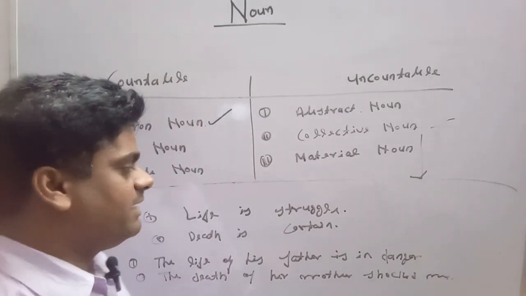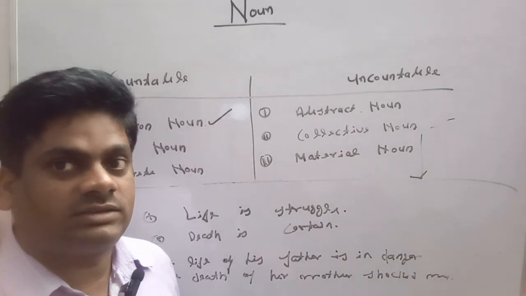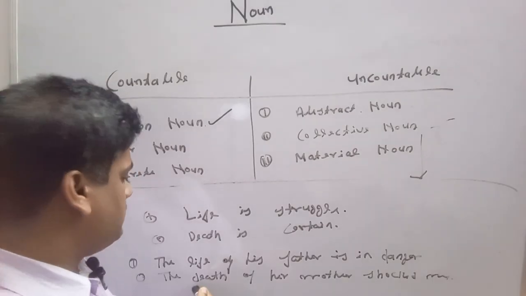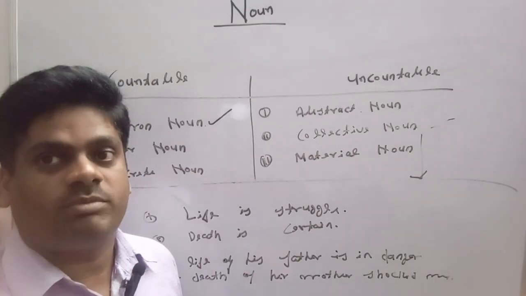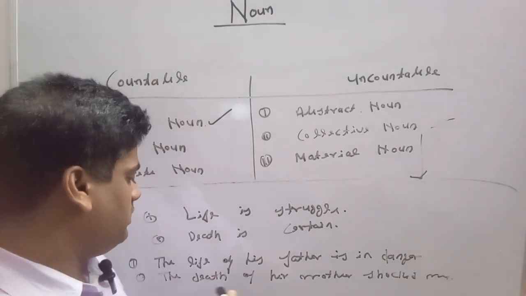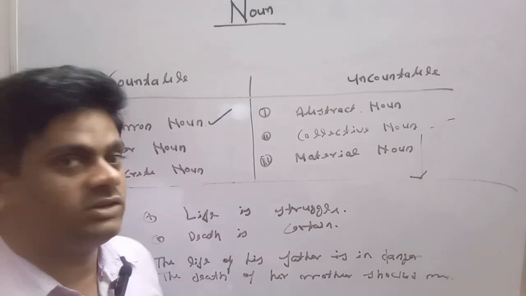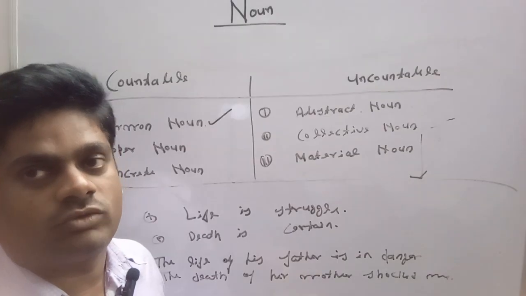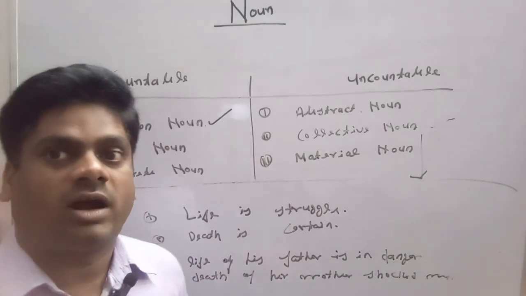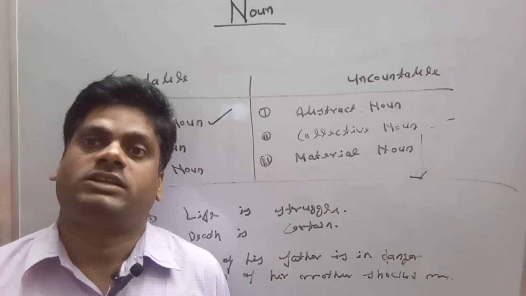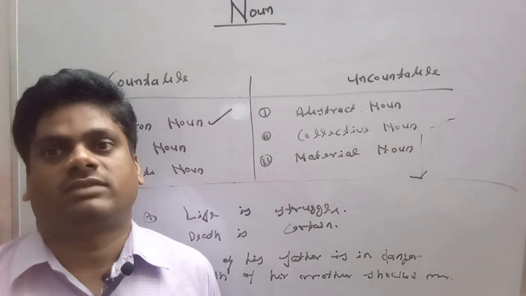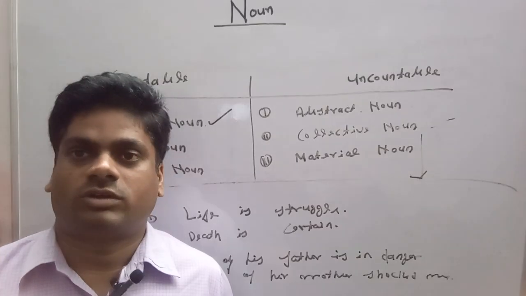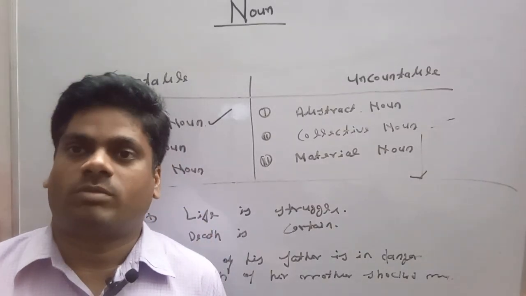So we are talking about the life. This is the life only of his father, which is in danger. This is the death of her mother, which shocked me. So we are using life and death here not in a general sense, but in a particular sense of father and mother. So we can say that in case of particular meaning and individual meaning, we can use article with a noun, no matter whether it is countable or uncountable noun, concrete, common or abstract.